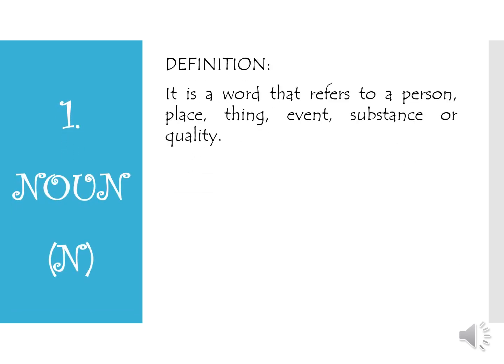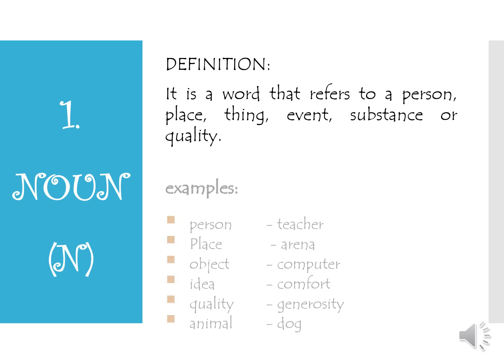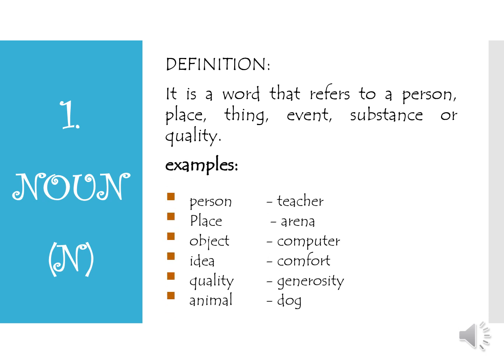The first is a noun. It is a word that refers to a person, place, thing, event, substance, or quality. The example is a teacher, arena, computer, comfort, generosity, and also dog.